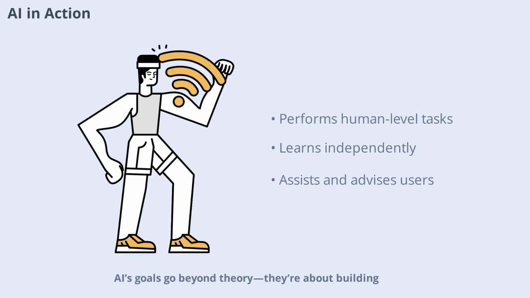AI's goals go beyond theory. They're about building machines that can perform tasks requiring human intelligence. This includes proving mathematical theorems, playing chess, planning surgeries, or driving cars in traffic. AI systems are also designed to learn new things independently, explain their decisions, and assist users effectively. These capabilities are what make AI such a powerful tool in fields ranging from healthcare to transportation.